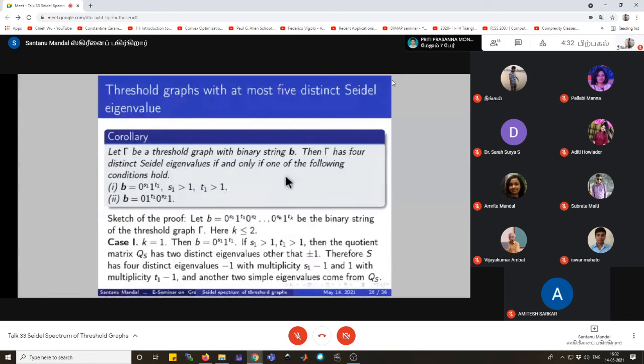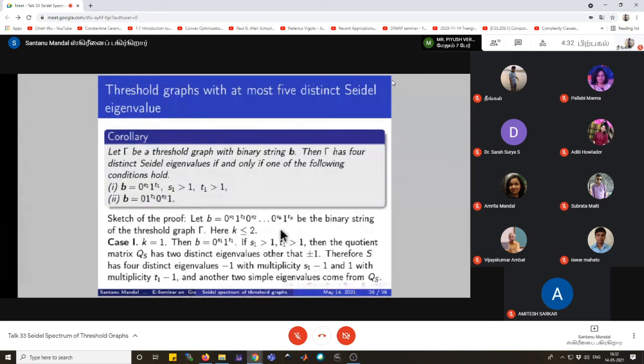To prove this theorem, we consider the general case. We consider the general binary string of a threshold graph, where b equals 0 to the power s_1 up to 1 to the power t_k, and for four distinct Seidel eigenvalues, k must be less than or equal to 2, because QS will be of size 2k, and we know that QS has distinct eigenvalues.